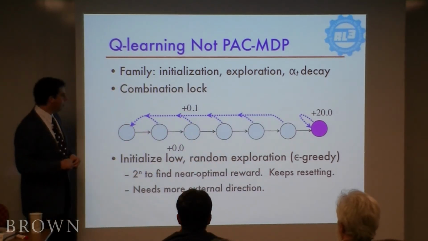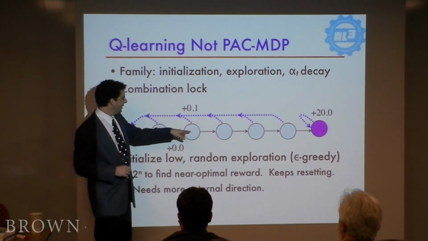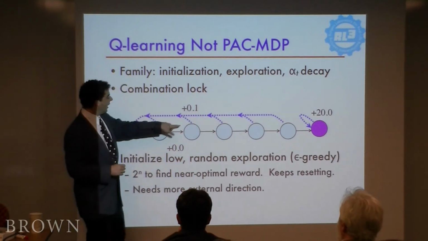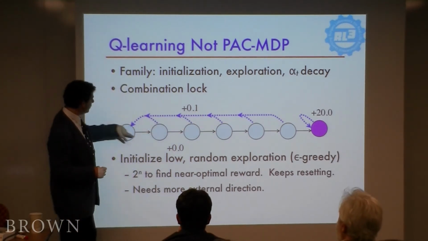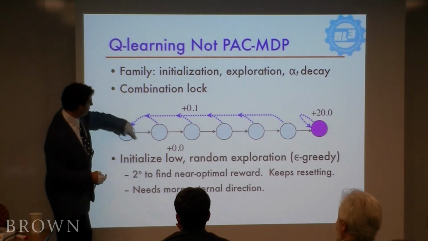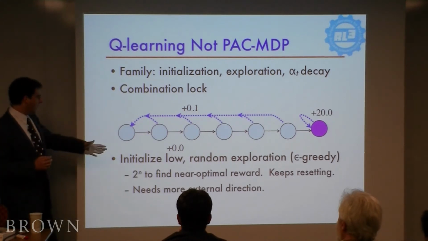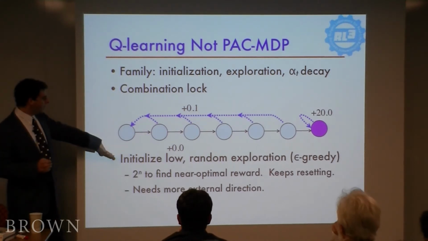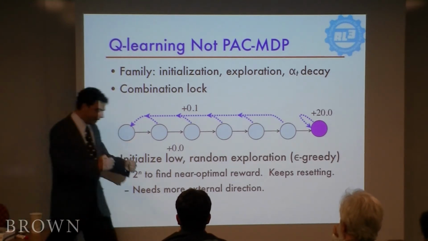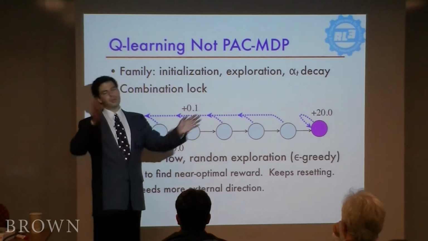But all along the way, while it's exploring, all it's seeing is that blue actions seem to be really good. Like it wanders out on the chain and tries a blue action. Oh, that was good. Actually, I can get it sooner if I just keep doing this. And so what Q-learning tends to discover is just sitting here and doing this. That's provably true. If you initialize the Q value low, and it uses a kind of random exploration that says, when I'm in a state, choose the action that I think is best, except with probability epsilon, just try something random.